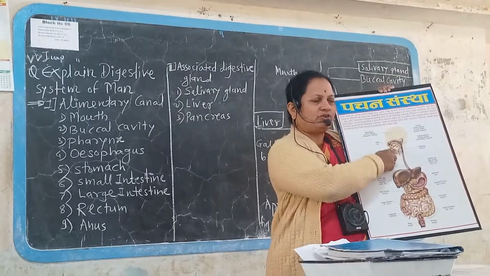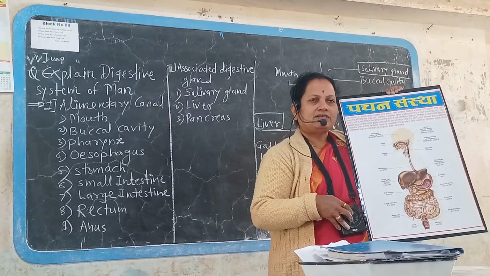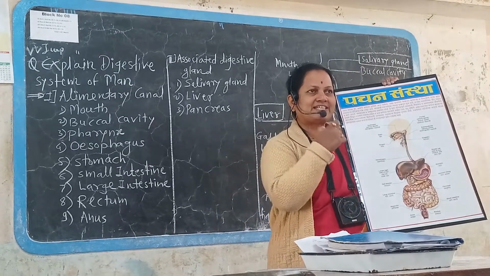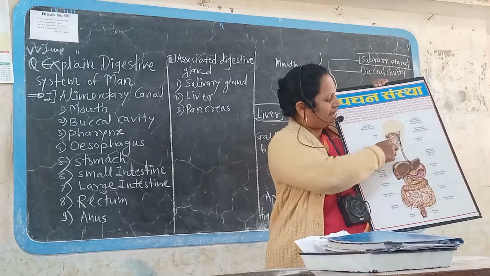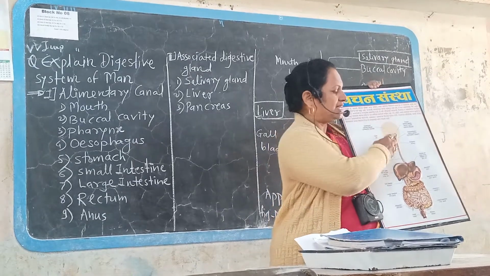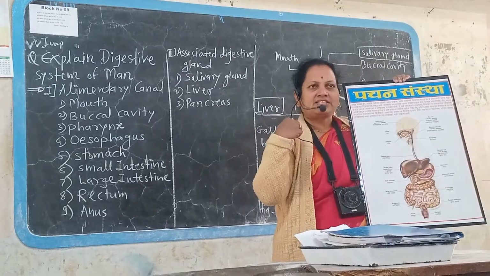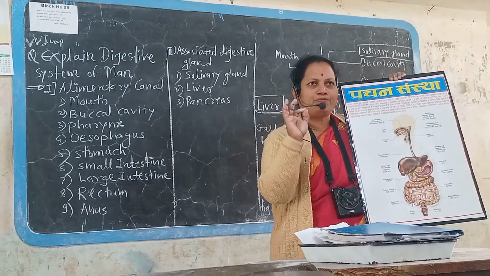With the help of teeth, what is the function of teeth? Grinding and crushing of the food, mixing of the food. The tongue is also useful in the mixing of the food. And there are 3 pairs of salivary glands present in the buccal cavity, which help in the secretion of saliva and digestion of food in the mouth.